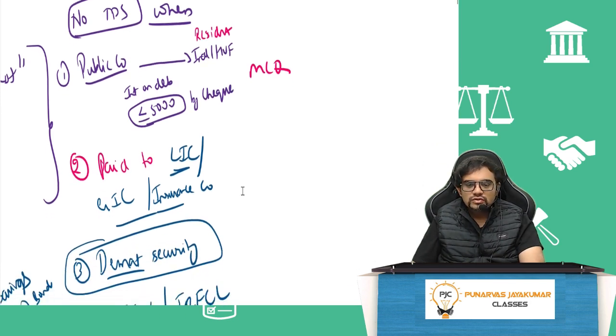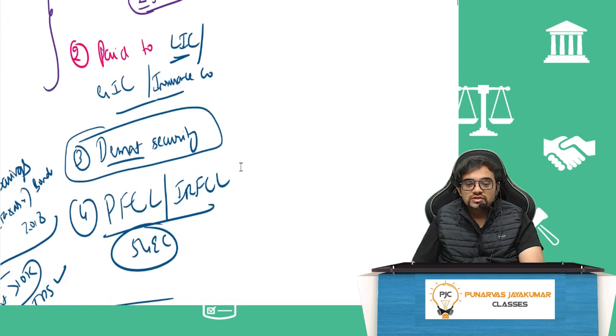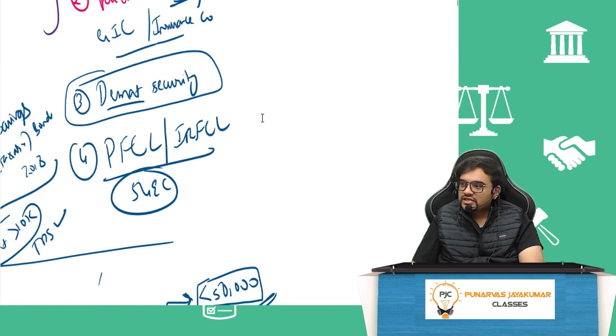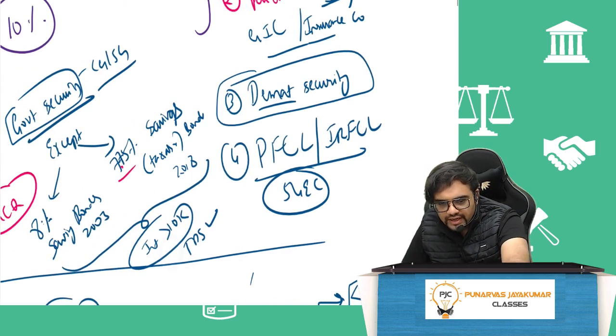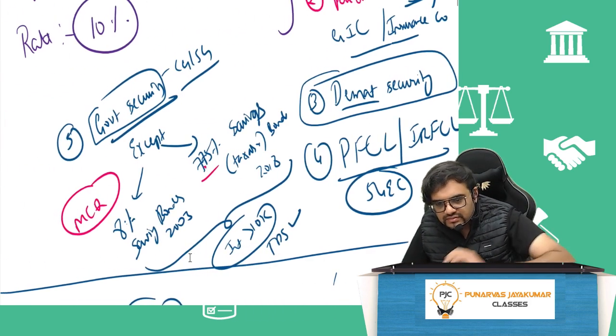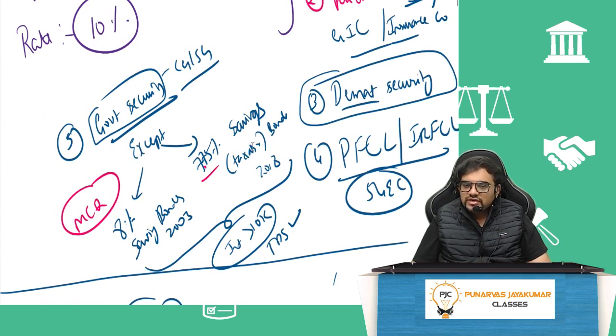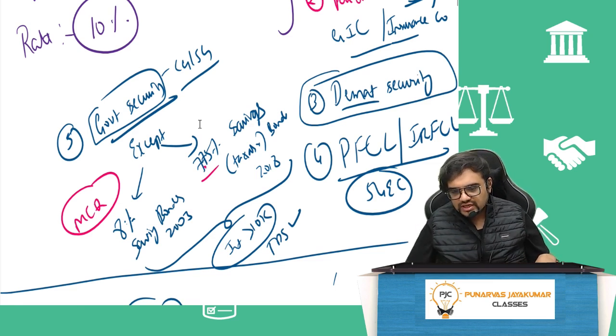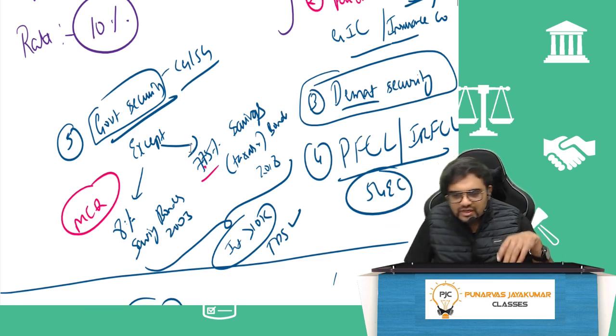Next, payment made to life insurance corporation, general insurance corporation, any insurance company. Mind you, it is payment made to them. And any dematerialized security, this will come. And government security, again an MCQ question. For government security of state government or central government, TDS will not come, except these two: 8% savings bond account, and 7.75% savings taxable bond scheme account, where the interest is more than 10,000 rupees. If interest is more than 10,000, TDS will come.